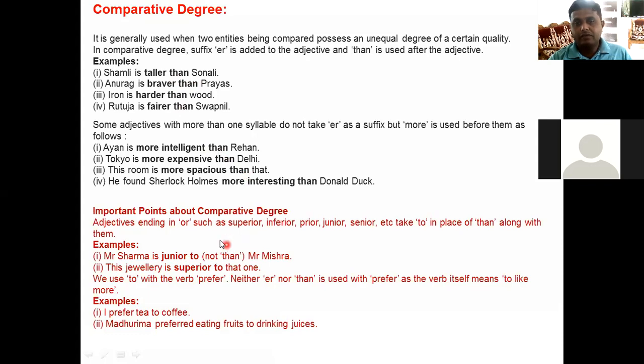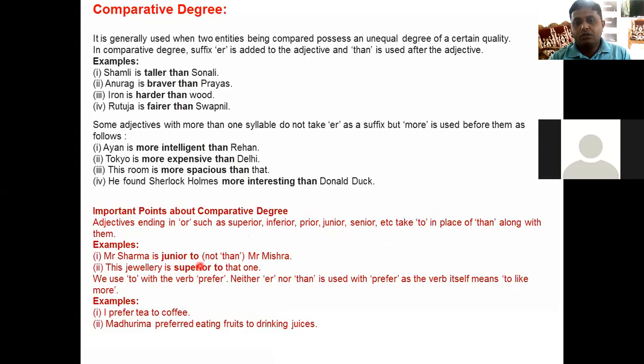But in the case of these words, we do not use than. In the place of than, we use to. That's the rule, okay? See, Mr. Sharma is junior to. Okay, so remember, don't use than over here.